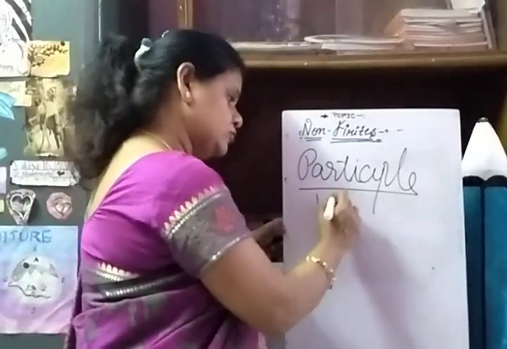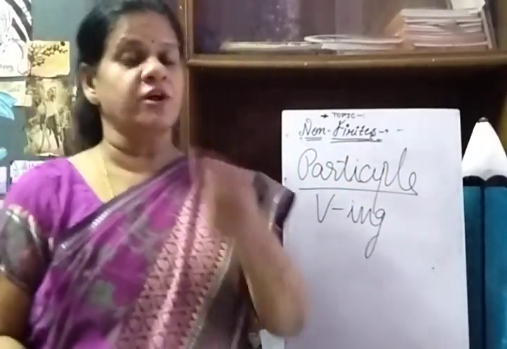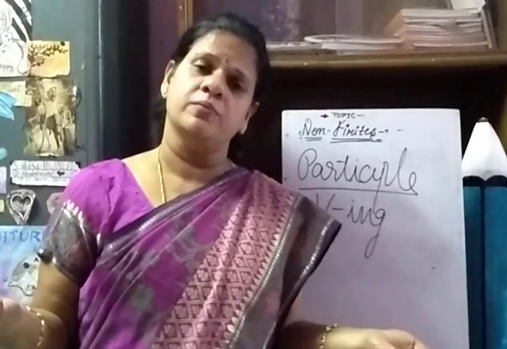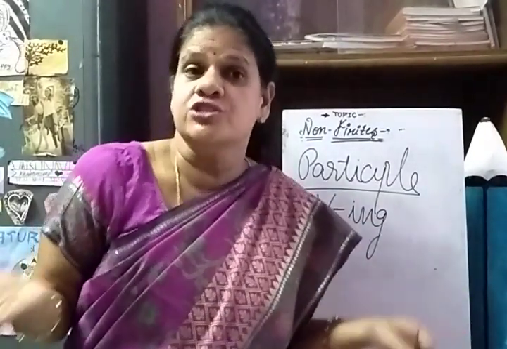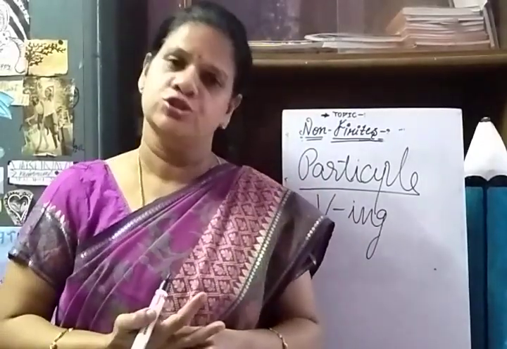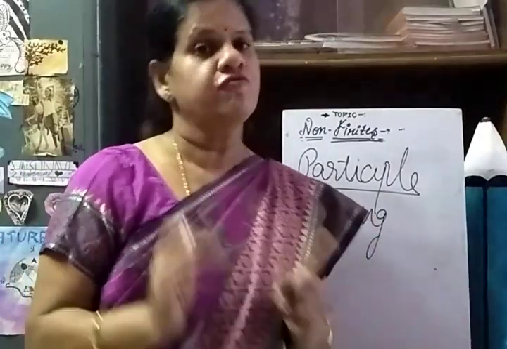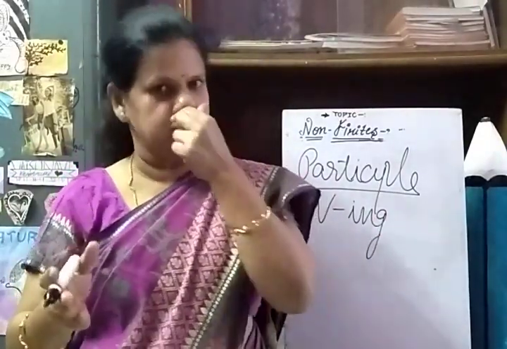Here again, this is also V plus ing. Now you may ask me a question, why again the ing form of verb? Then will it not be confusing for us to understand which is a gerund and which is a participle? For that also, viewers, I have one answer for you. The ing form of the verb can be a participle or it can be a gerund.